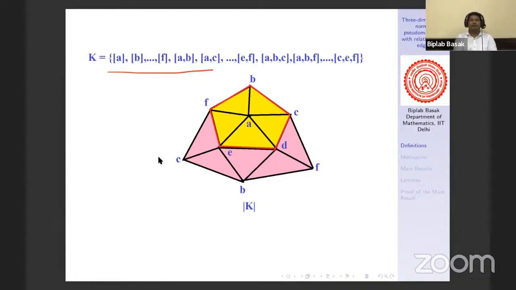And if we choose any red colored edge and join it with A, then we'll get a yellow colored triangle. That means that the yellow colored region together with all of its faces is called the star of the vertex A. Okay.